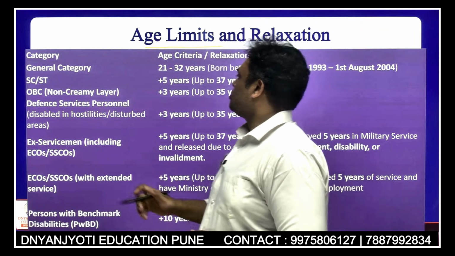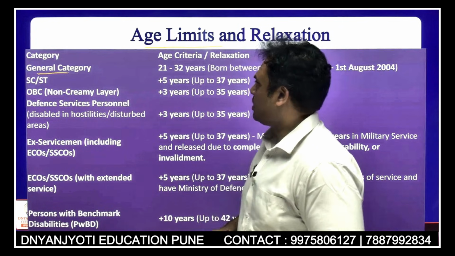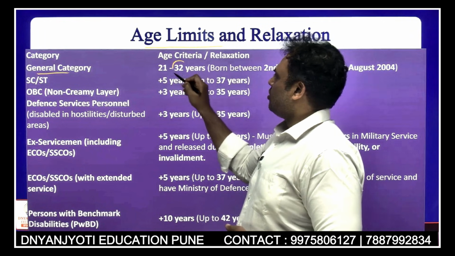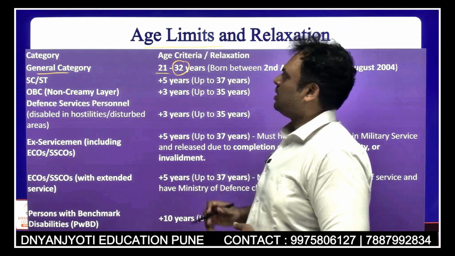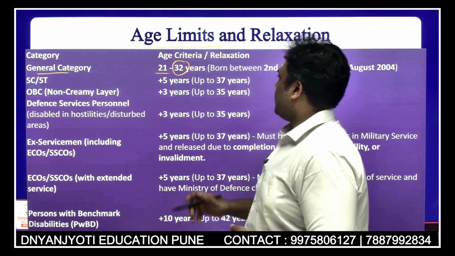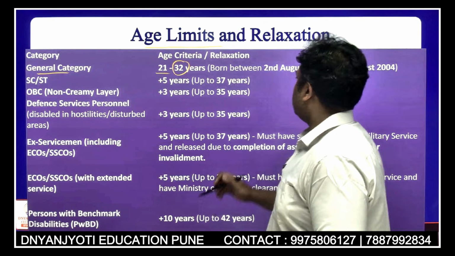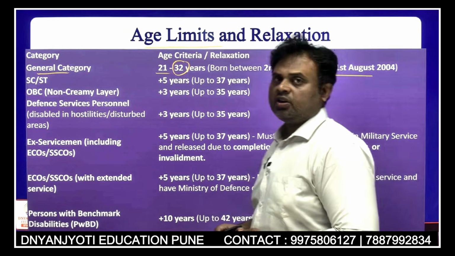Any person who belongs to the general category can give this examination up to 32 years. The minimum age requirement is 21 years. So from 21 to 32, and the age is calculated as of the month of August.